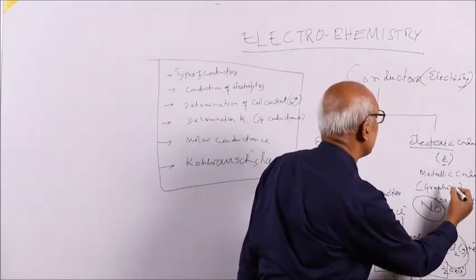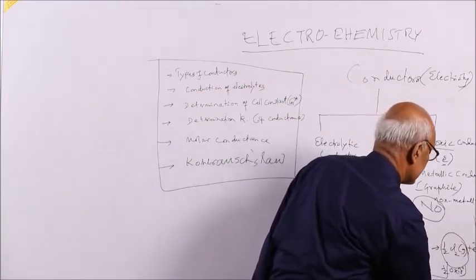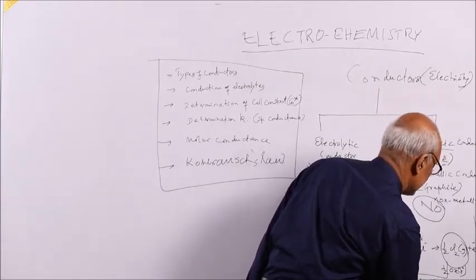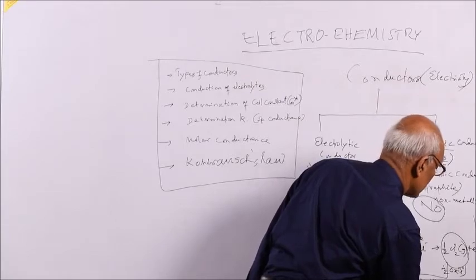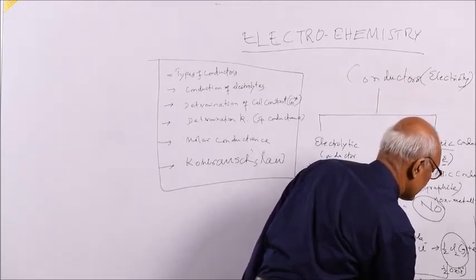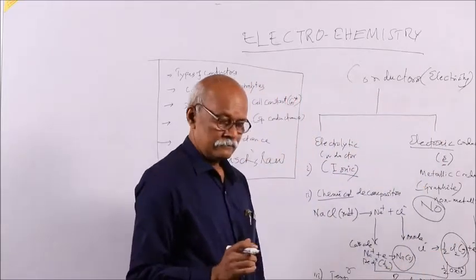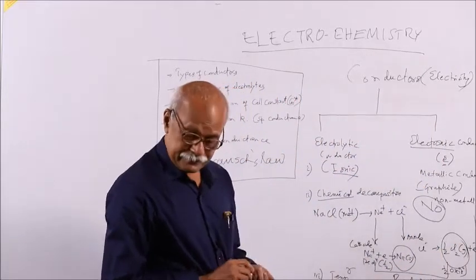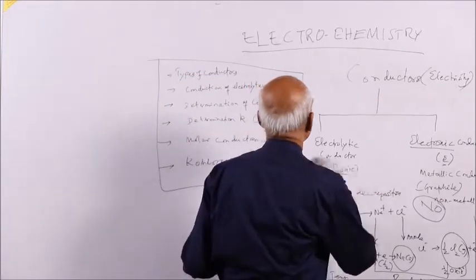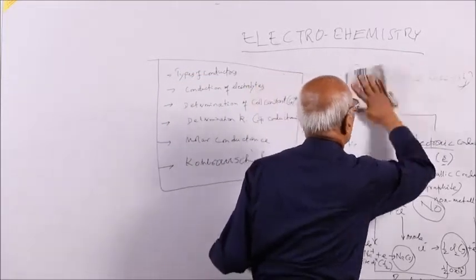But you see, in this case conductance decreases. Conductance decreases with rise of temperature. You may be asked a question: why does metallic conduction decrease with rise of temperature?